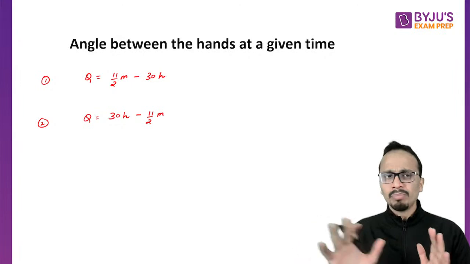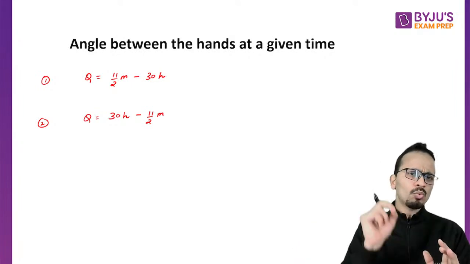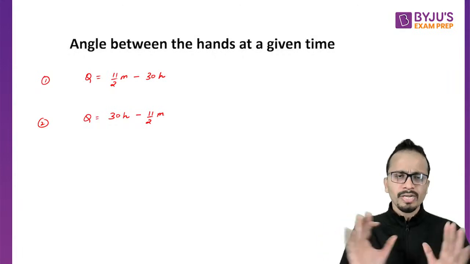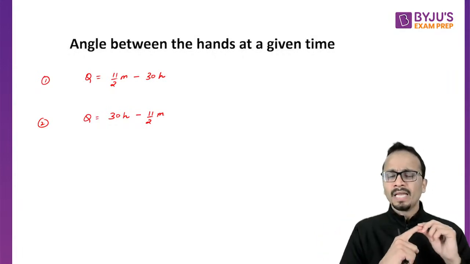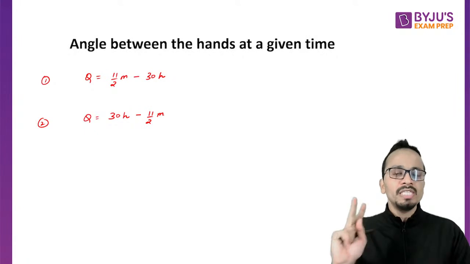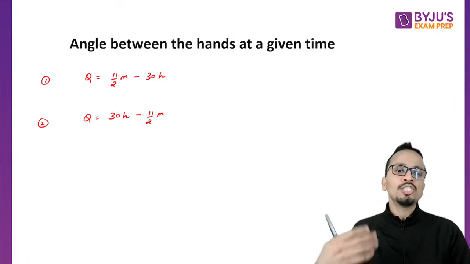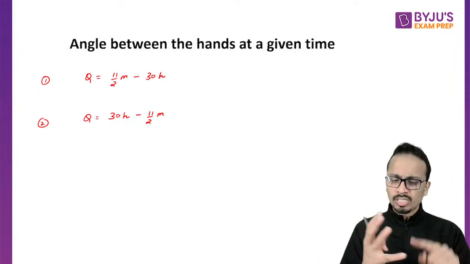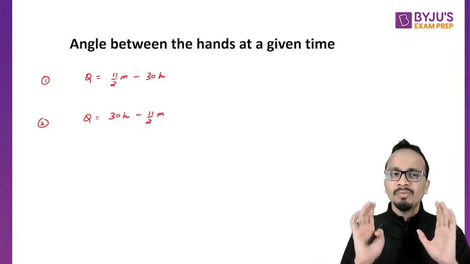I'll take an example later on, but let us look at what theta is, what m is, and what h is. First of all, theta is the angle between the hands. So it may be 10 degrees, 20 degrees, or any number of degrees. So theta in this formula is the angle between the hands.